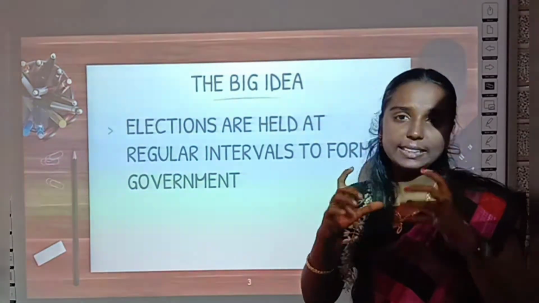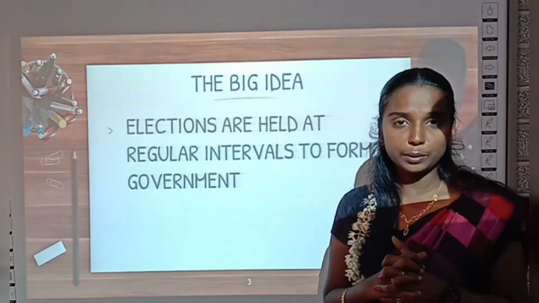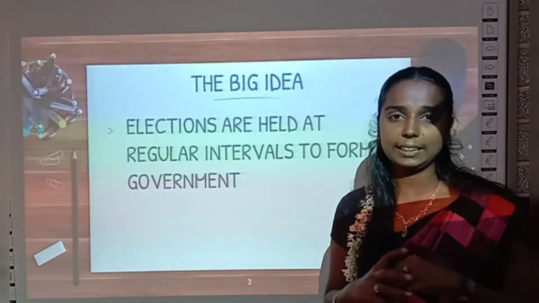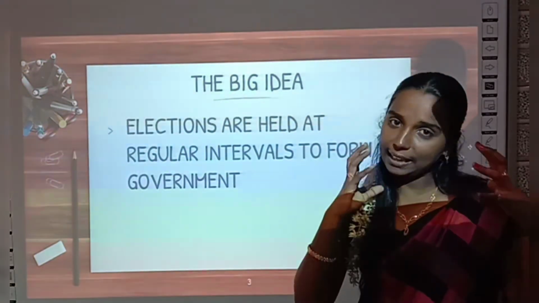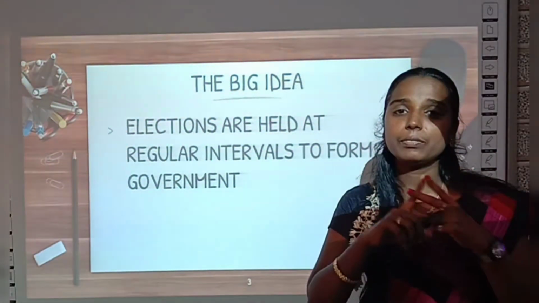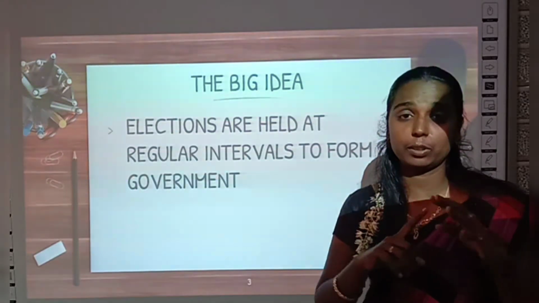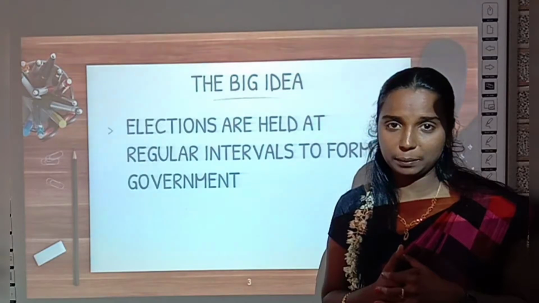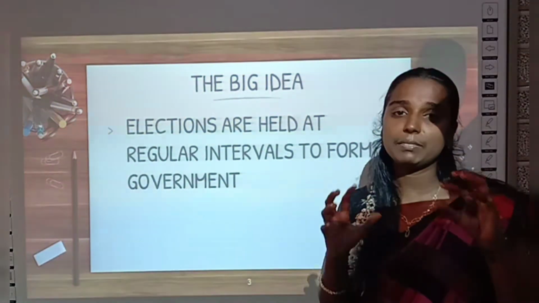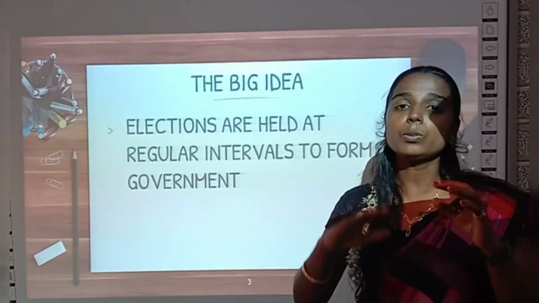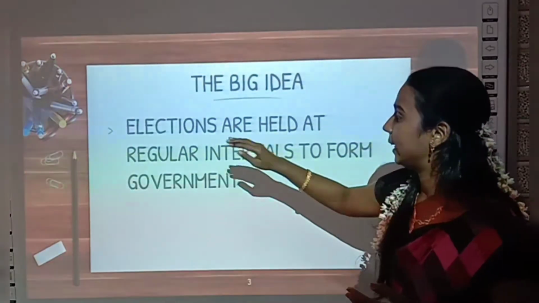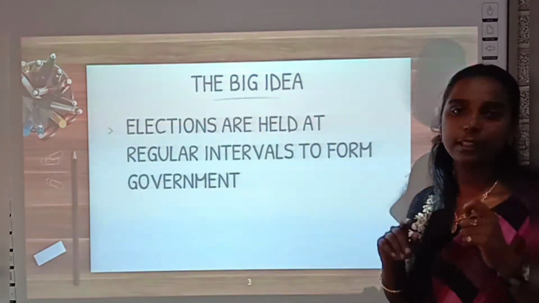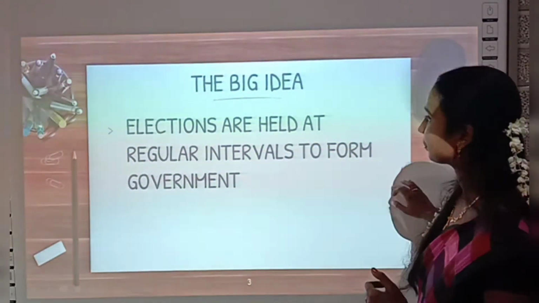Say me, at what time do we conduct elections? Do you know? Between any 2 elections we will have a 5-year gap, okay? Now ADMK is ruling our state, right? We selected this ADMK 4 years before. So in the coming year we will have an election to select our state government, okay? Once in 5 years we will have elections to select our government. So elections are held at regular intervals to form government, okay? Now shall we enter into our lesson?